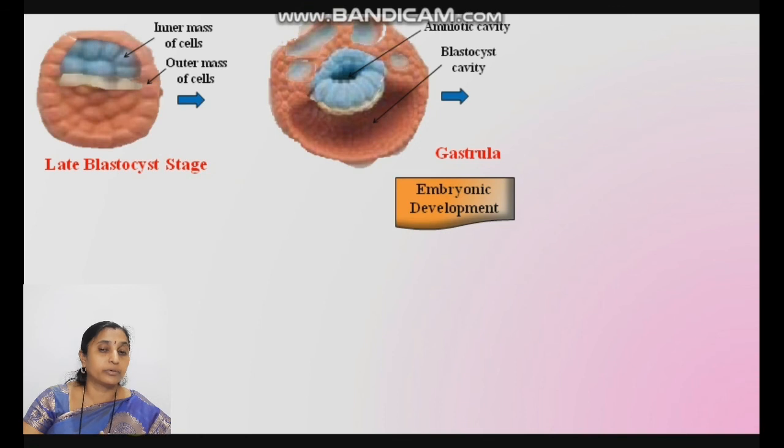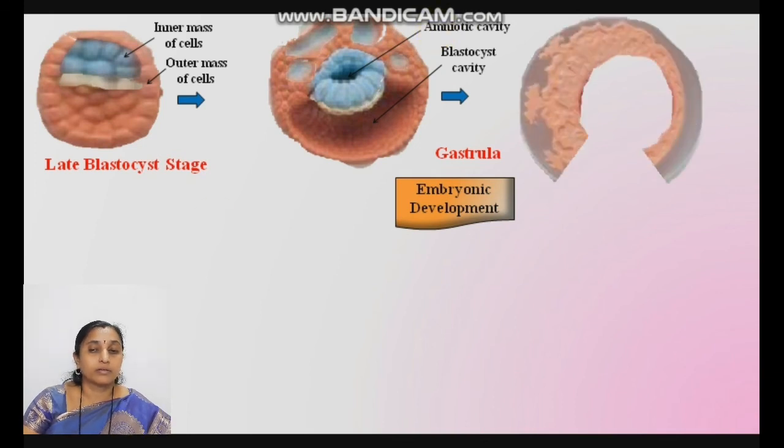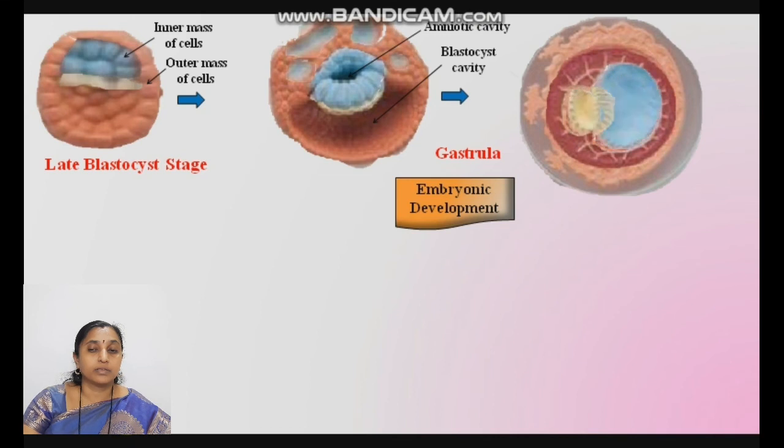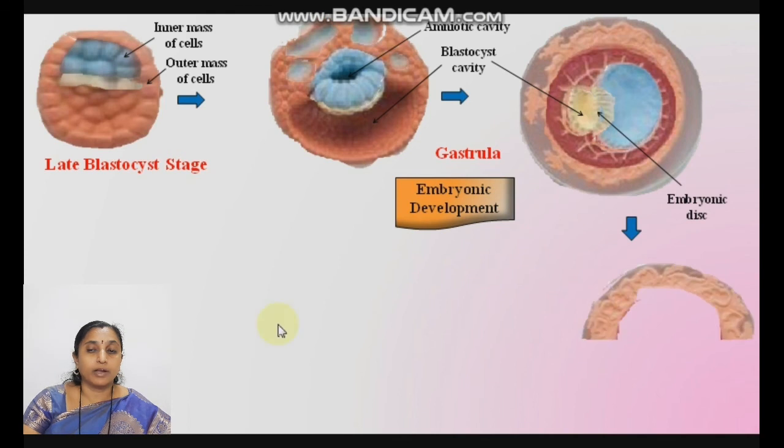I will tell about this amniotic cavity in the amniocentesis technique. See here, this is the blastocyst cavity, endoderm layer. This one is the amniotic cavity. Ectoderm and endoderm are in contact with each other, embryonic disc.